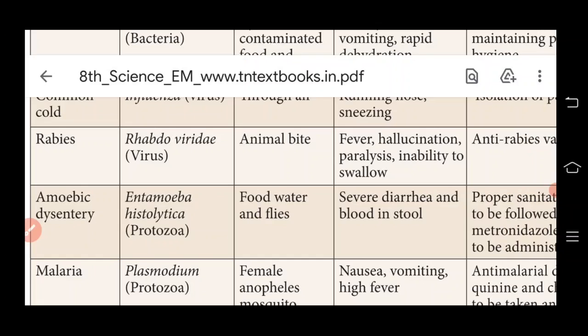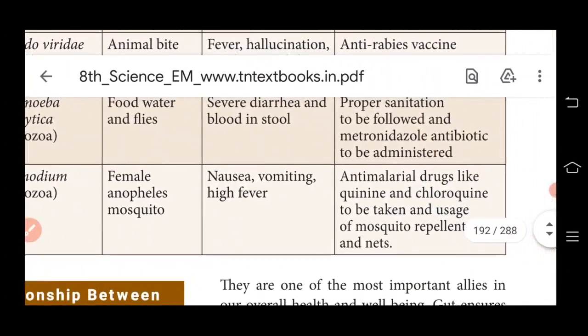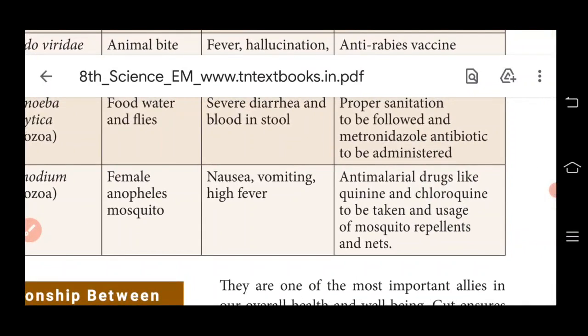And then the preventive measures are anti-malarial drugs like quinine and chloroquine to be taken, and usage of mosquito repellent and net. So nausea meaning